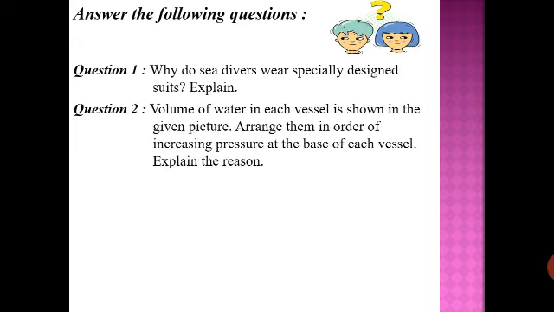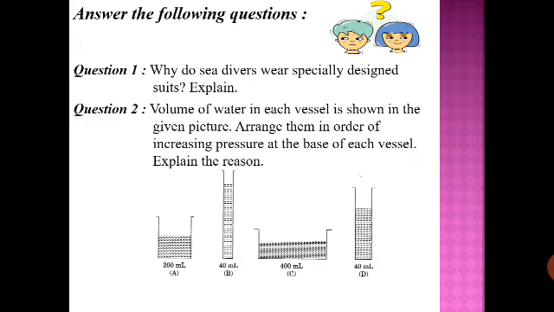Second one, volume of water in each vessel is shown in the given picture. Arrange them in order of increasing pressure at the base of each vessel. Explain the reason also. So this picture is given to you. A, B, C and D are the four different containers, and you can see the shape of the container also shown to you. And in each container there is a different volume of water, 200 milliliter, 40, 400 and 40 milliliter.